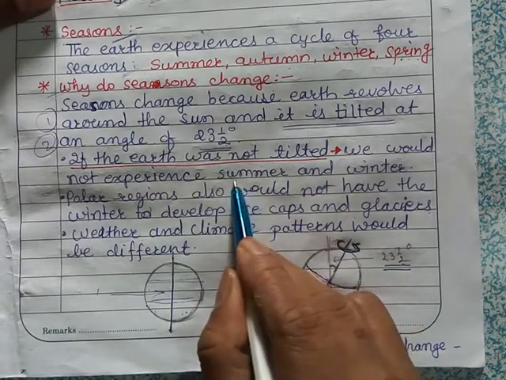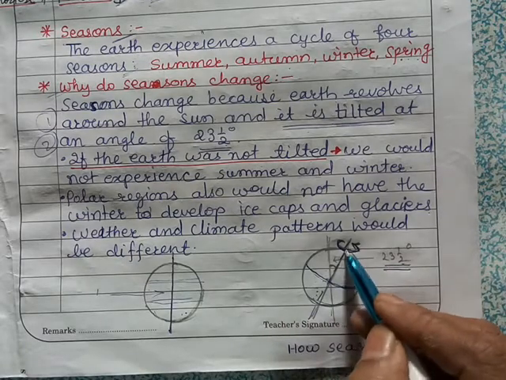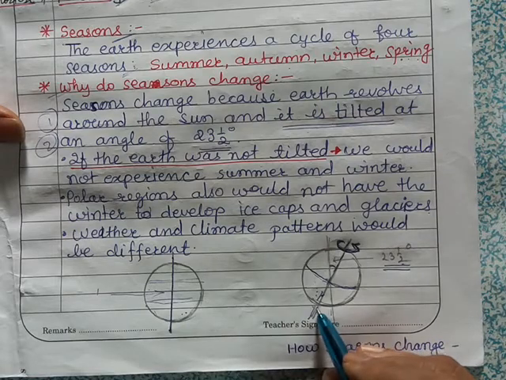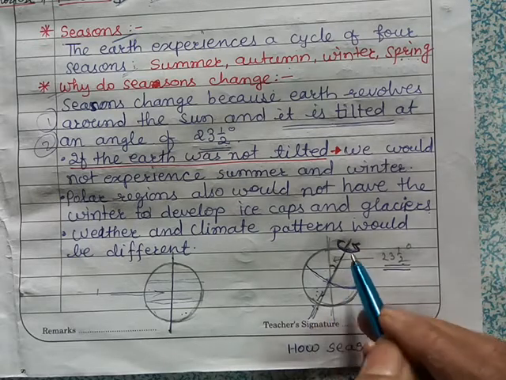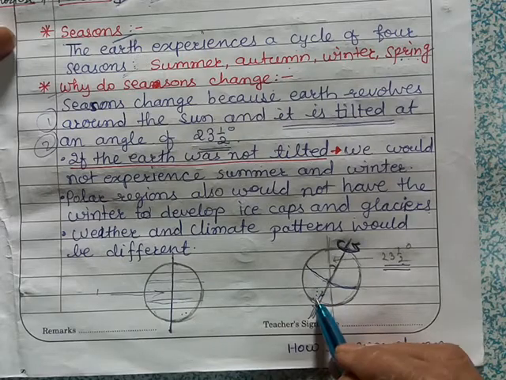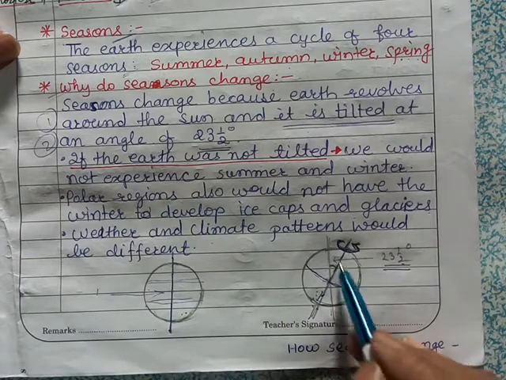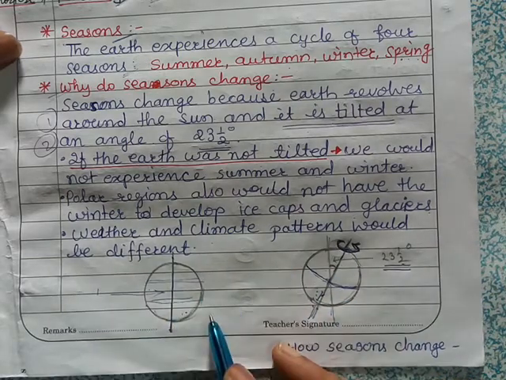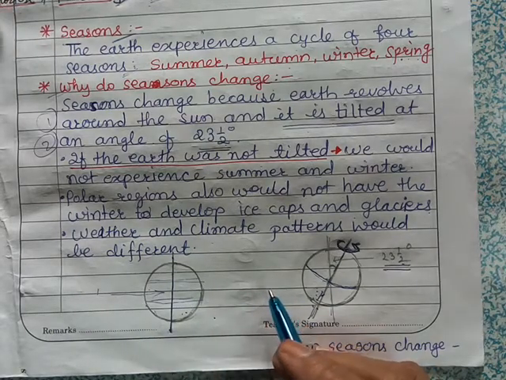So first, we would not have summers and winters. Then the polar regions: even because of this tilting of the earth, these polar regions, the south pole and north pole, are also getting sunlight. So it is very important. And weather and climate patterns of different parts of the earth would be different if the earth was not tilted. So this is all about the revolution of the earth and why seasons change.